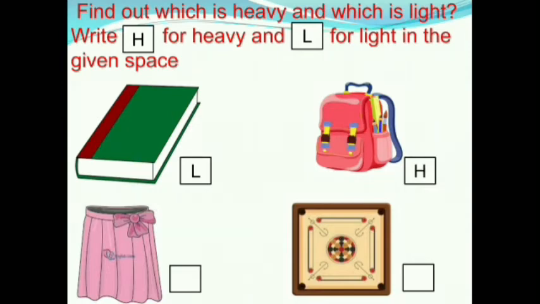Next we have a skirt and a carom board. In both of these, which one is lighter? Yes, the skirt is lighter than the carom board. So we should write L for the skirt. And the carom board is heavier than the skirt. So we should write H for the carom board.